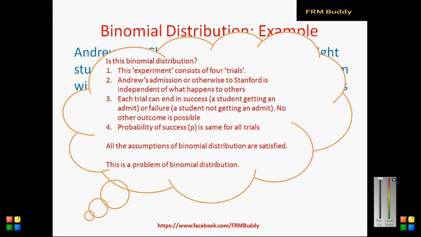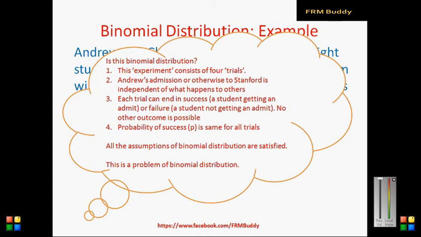So whether a student gets an admit from Stanford or not depends only on his application. It's not dependent at all on what happens to others. And each trial can end in either success, that means the student getting an admit, or failure, that means the student not getting an admit, and no other outcome is possible. And the probability of success is the same for all the trials.